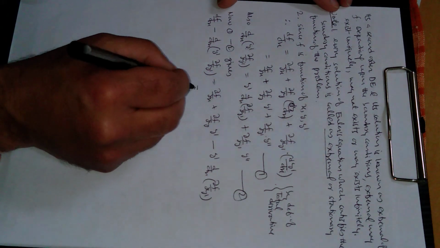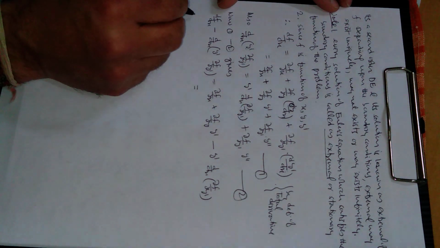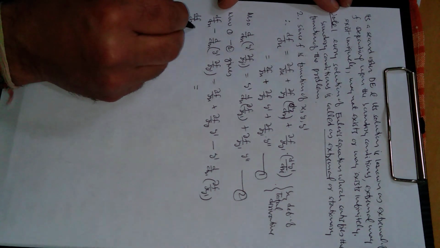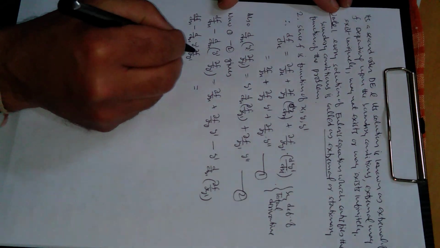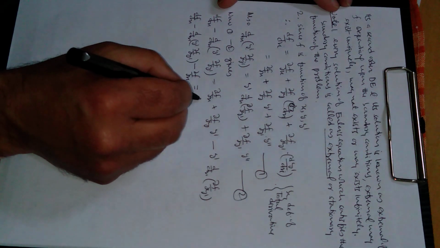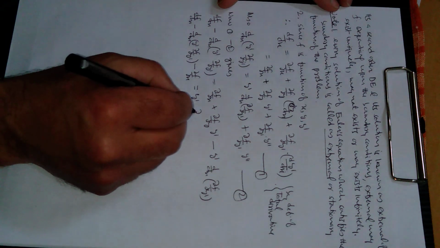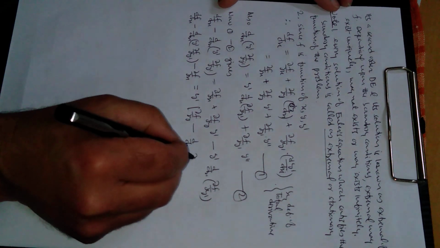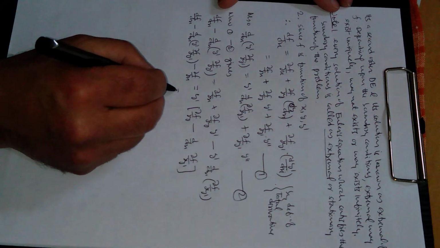This further can be written as the derivative of f minus y dash f with respect to y dash, minus f with respect to x. Outside here, y dash is common between these two terms, and inside, f with respect to y minus the derivative with respect to x of f with respect to y dash, right? So what is this one?